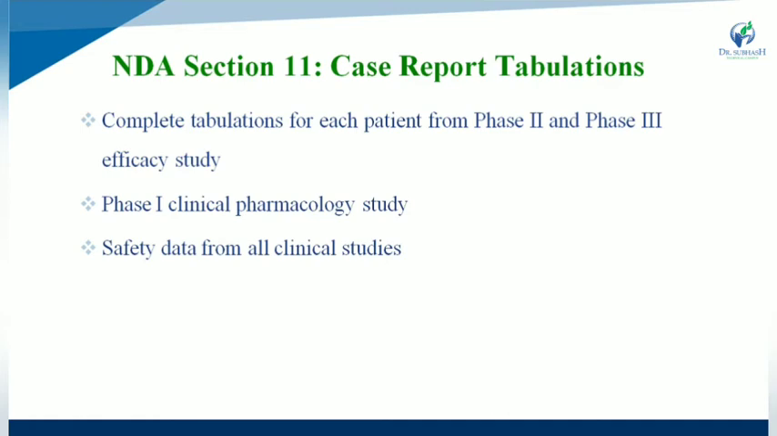When phase 2 and phase 3 studies are performed on patients, all the data collected is entered into table form. Phase 1 clinical pharmacology studies are also included, and safety data from all the clinical studies are also included in the case report tabulation form.